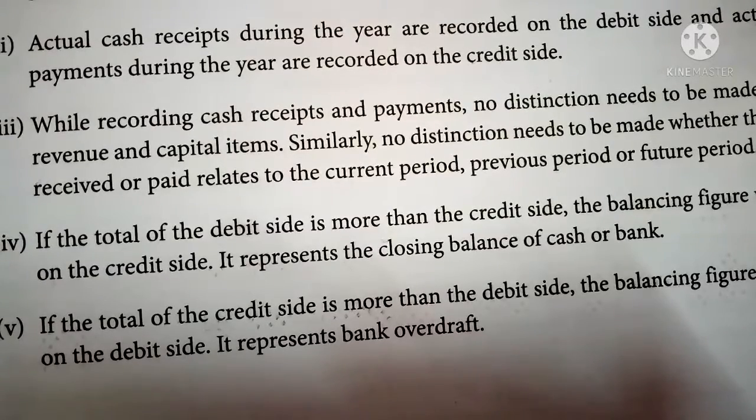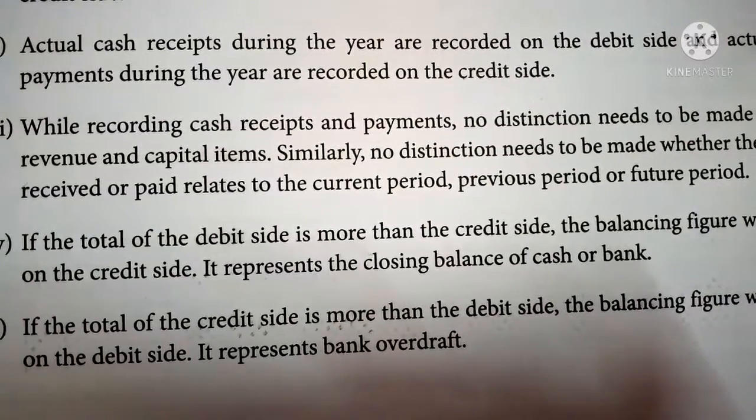If the total of the debit side is more than the credit side, the balancing figure will appear on the credit side. It represents the closing cash balance or bank balance. Suppose receipts are more than payments, the balance will arise on the payment side, that is the credit side. That balance may be closing cash in hand or closing cash at bank.